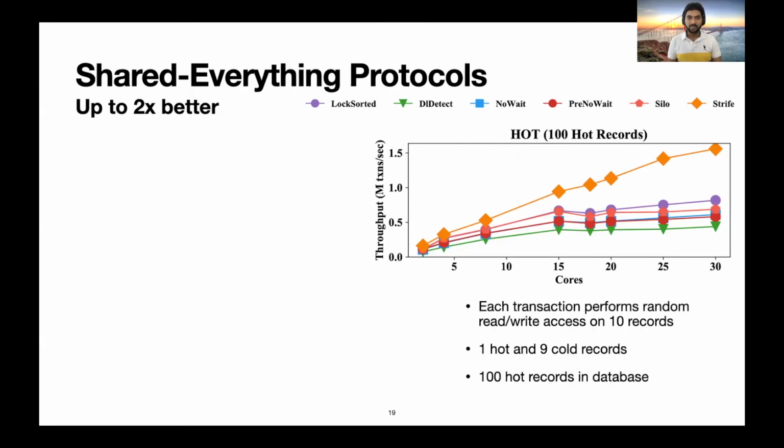Now we look at the hot benchmark. In this benchmark, each transaction performs random read-write access on 10 records, out of which 1 is hot and the 9 others are cold. The hot data item is chosen randomly from 100 data items. We again report the throughput as we increase the number of cores.